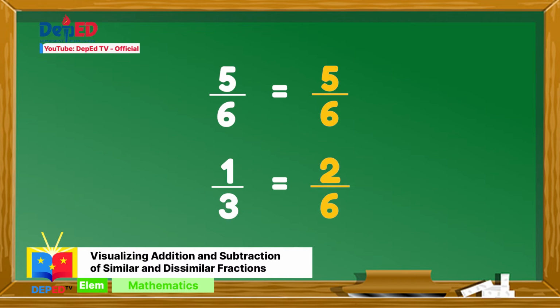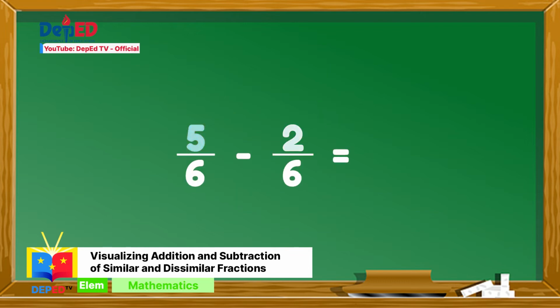Since the fractions are now similar, we can now subtract the numerators and copy the denominator. 5 minus 2 is 3. Copy the denominator, which is 6. Since 3 over 6 can be expressed to lowest term, we can reduce it by using 3 as the GCF of the numerator and the denominator. 3 divided by 3 is 1. 6 divided by 3 is 2. The final answer is 1 over 2.